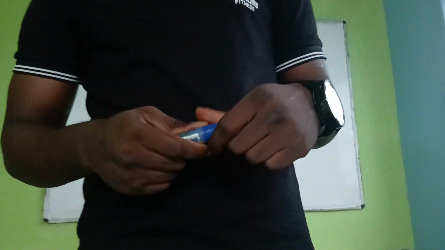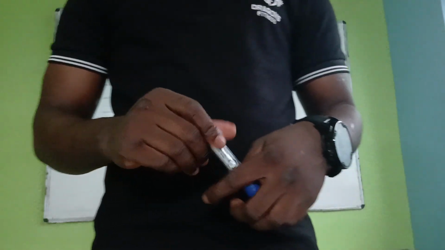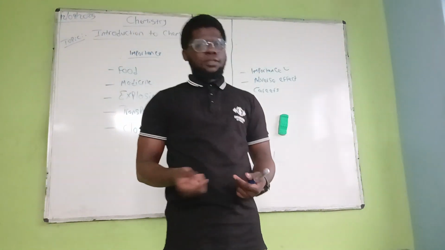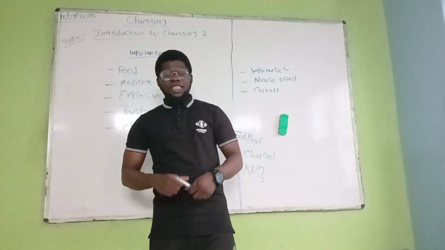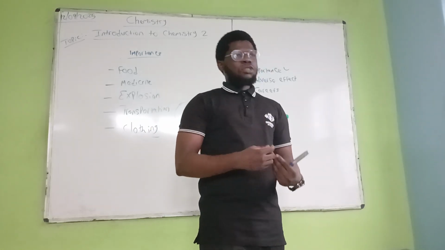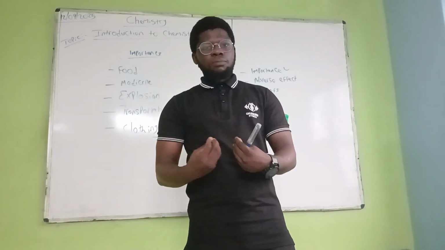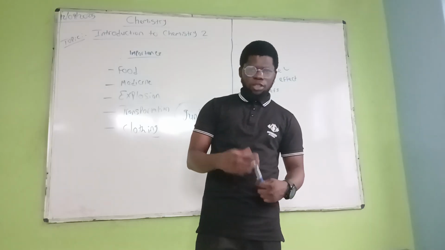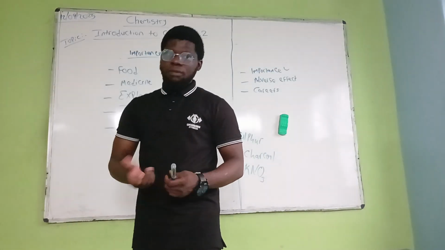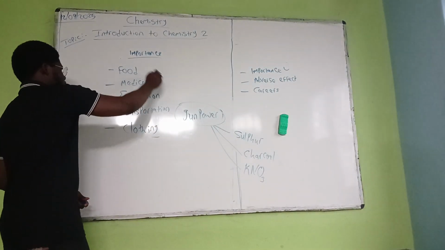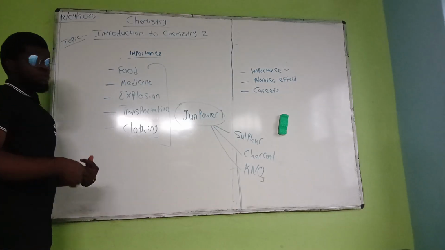Of scientific knowledge. The man-made textile fibers are produced from intensive chemical substances. So that's that in terms of clothing. So these are the importances of science.